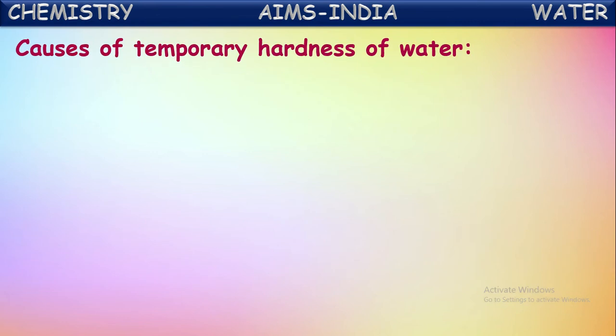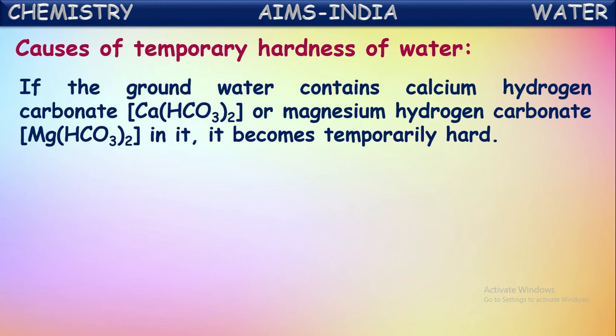So what are the causes for the temporary hardness of water? Why do certain samples of water not give lather with the soap solution? What are the causes for this? Let us see here. If the groundwater contains calcium hydrogen carbonate, which is also called calcium bicarbonate, the formula is given here, Ca(HCO3)2, chemically named calcium hydrogen carbonate or calcium bicarbonate, or one more chemical, magnesium hydrogen carbonate, which is also called magnesium bicarbonate.